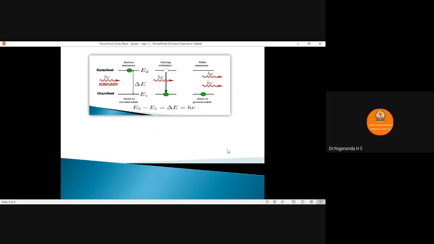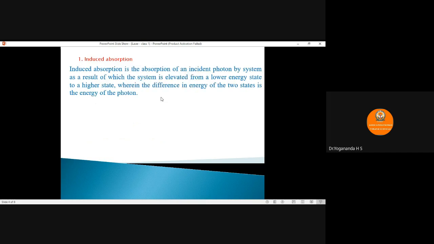So you can observe in the diagram. The first case is absorption. The second case is emission. So in this principle, there is one type of absorption called induced absorption and two different types of emission. One is spontaneous emission, the other one is stimulated emission. So let us discuss the first one, induced absorption.